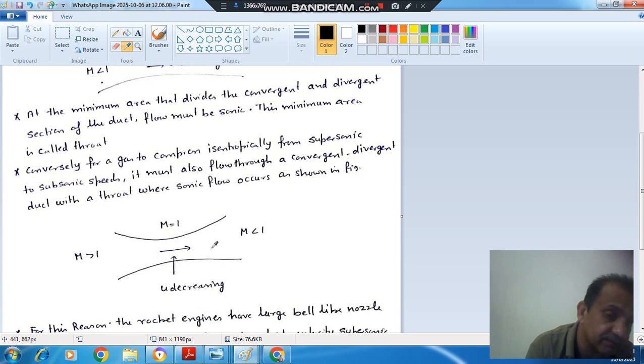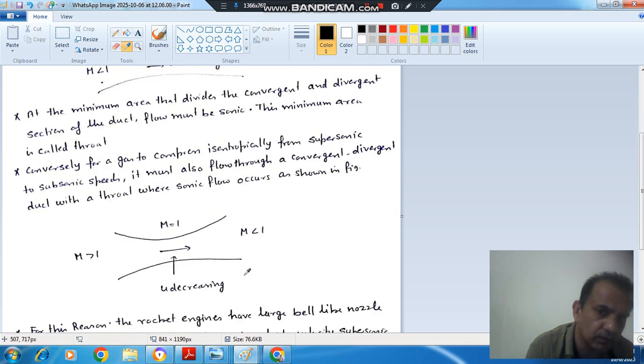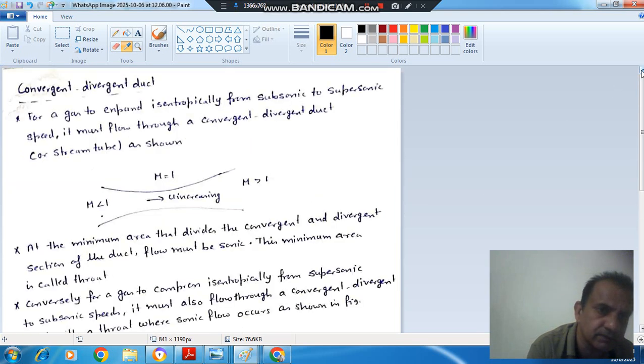Okay. So this is the convergent divergent duct, and this is also a convergent divergent duct. This is a nozzle because here initial Mach number is less than 1, and here this will be a diffuser because here initial Mach number is more than 1. So velocity will increase in these conditions in the same duct when initial Mach number is subsonic, and in the same duct it can decrease when the initial Mach number is supersonic. So this is convergent divergent duct, and I will read these points.